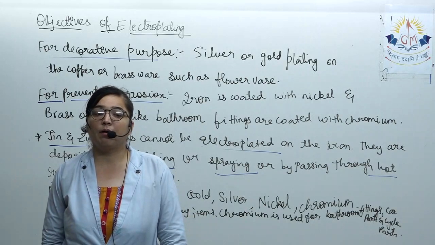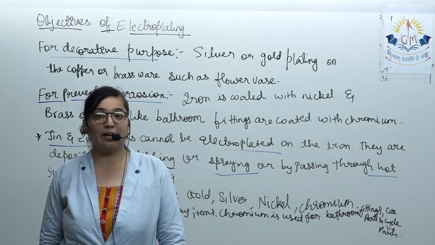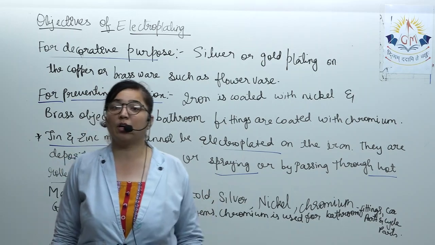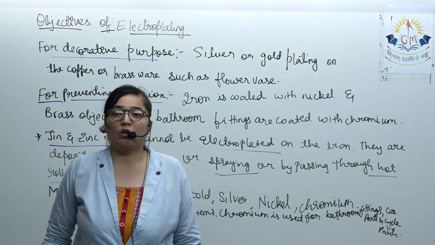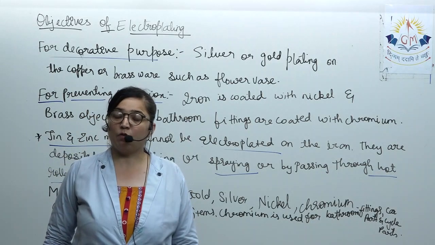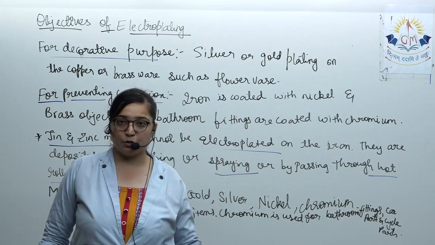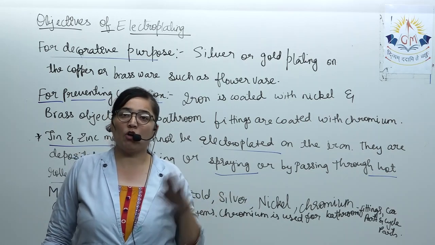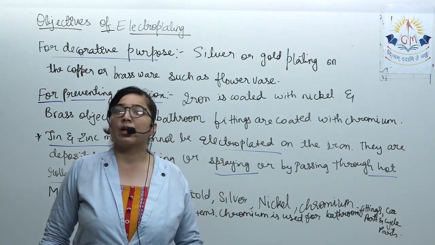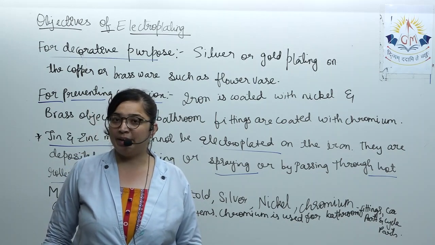Why? Because we know that we cannot do electroplating of tin and zinc. So what can we do in order to coat them? For them, we have the concept of just dipping them in its solution, or just passing the sheets of hot rollers over it. Then the coating of tin and zinc will be done.